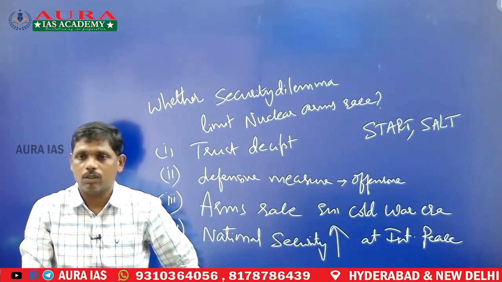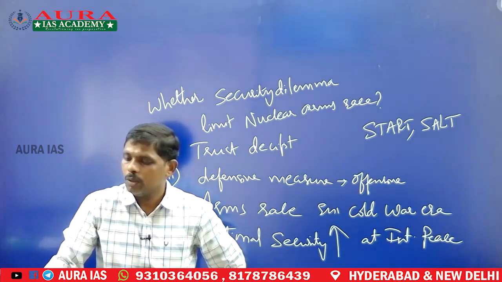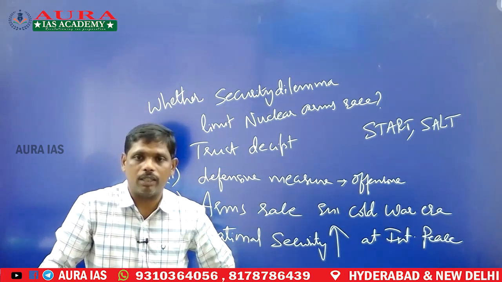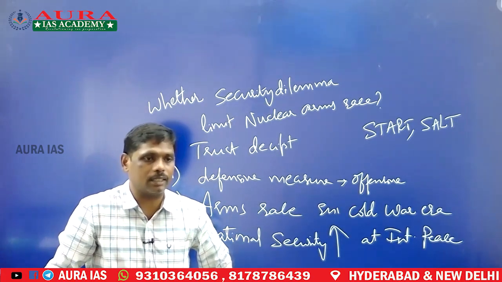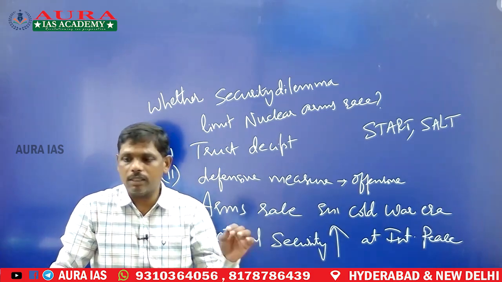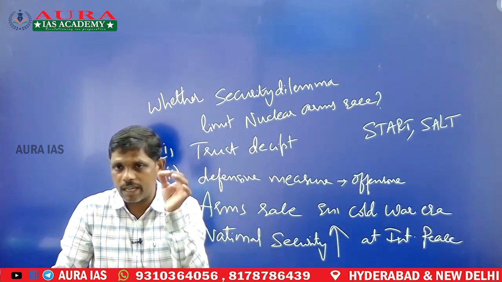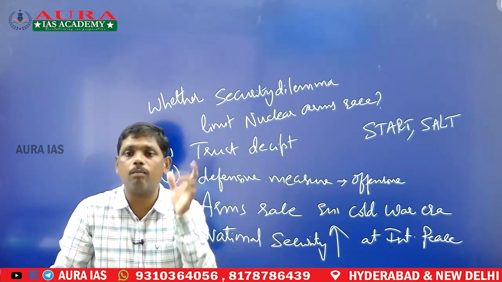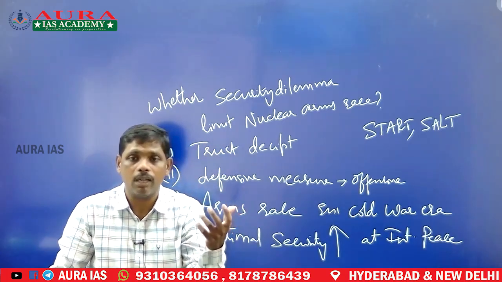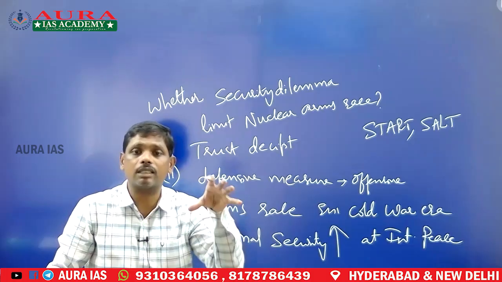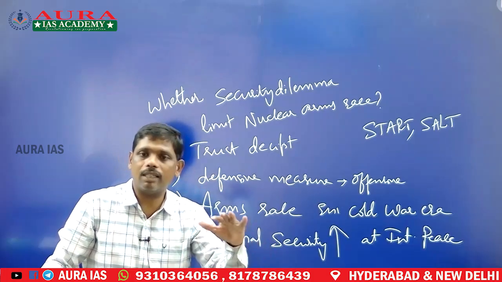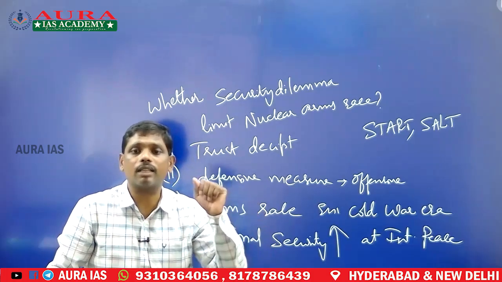Now, according to realists, this security dilemma is unavoidable in the existing international system because there is unevenness among the countries.